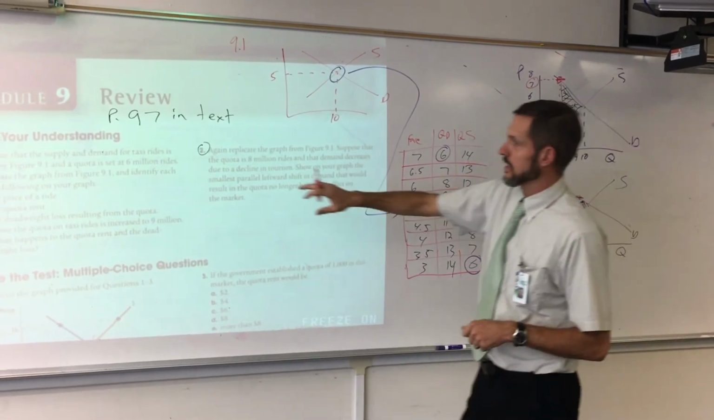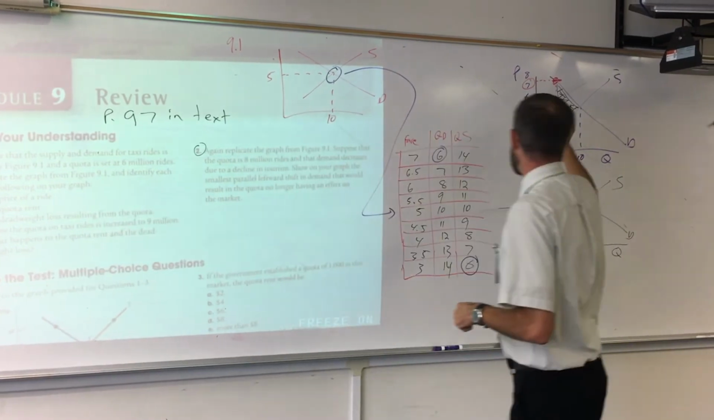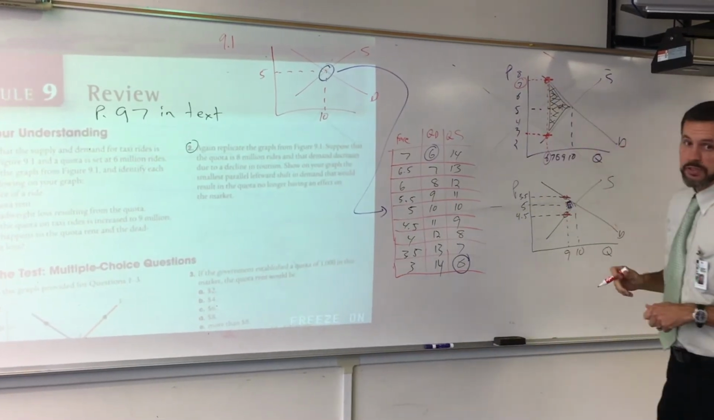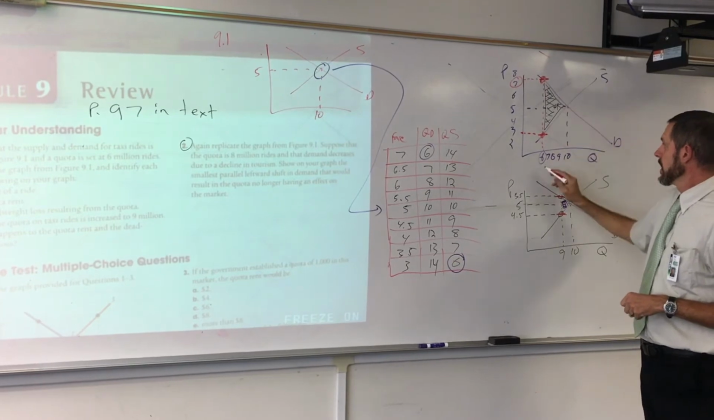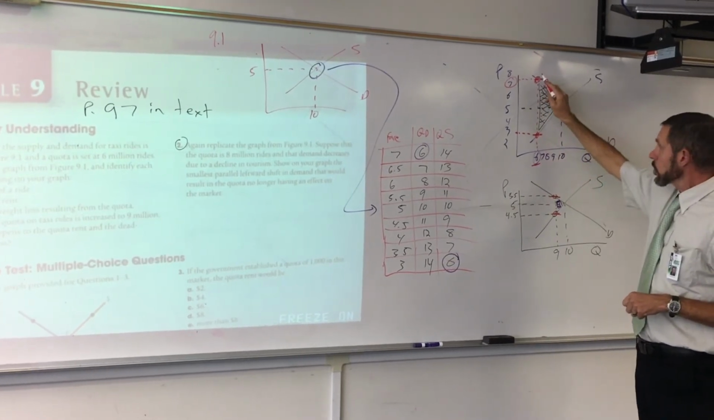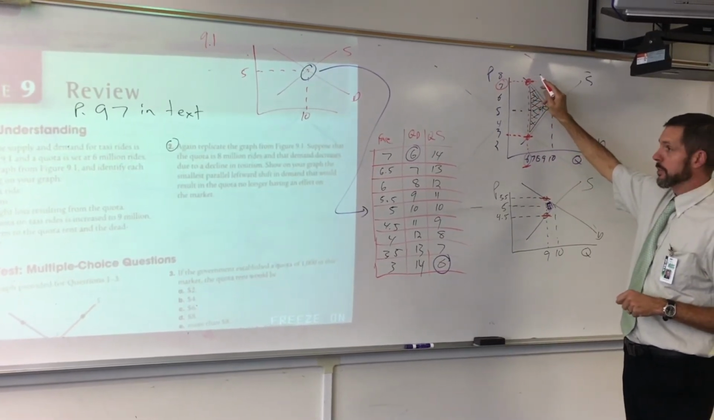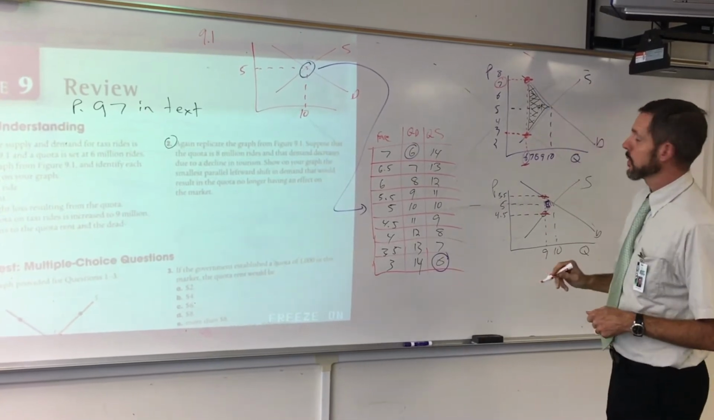And so what this is asking is what's the price of a ride going to be? The price of the ride is going to be $7 a fare. It's going to be $7 a fare because at that quantity demanded, that's the price people are willing and able to pay. The next question asks for what's the quota rent?